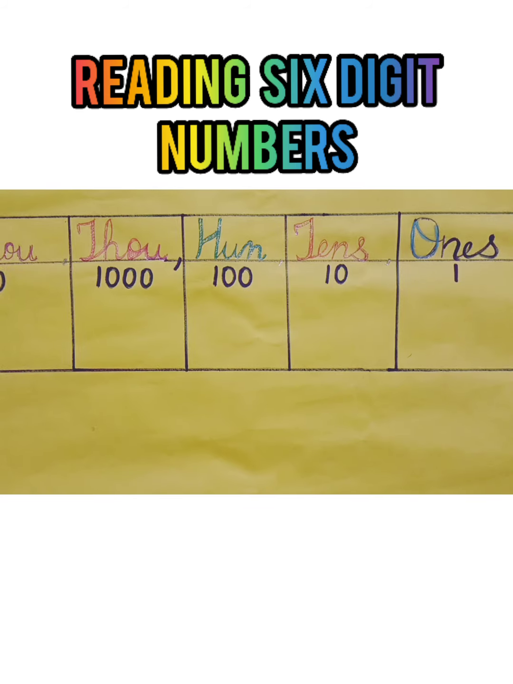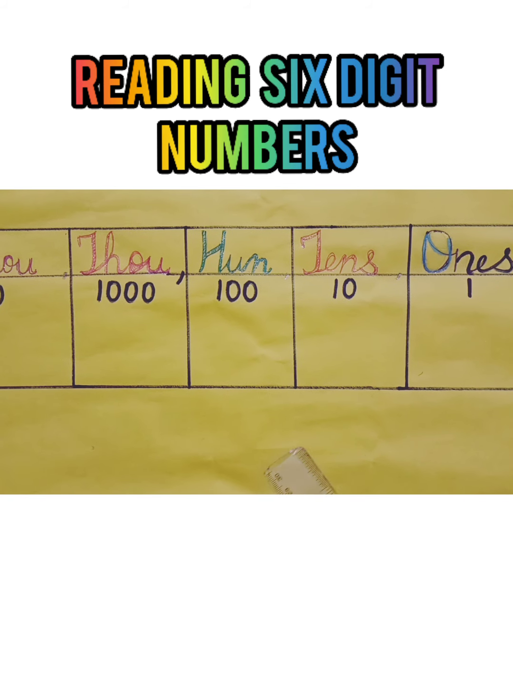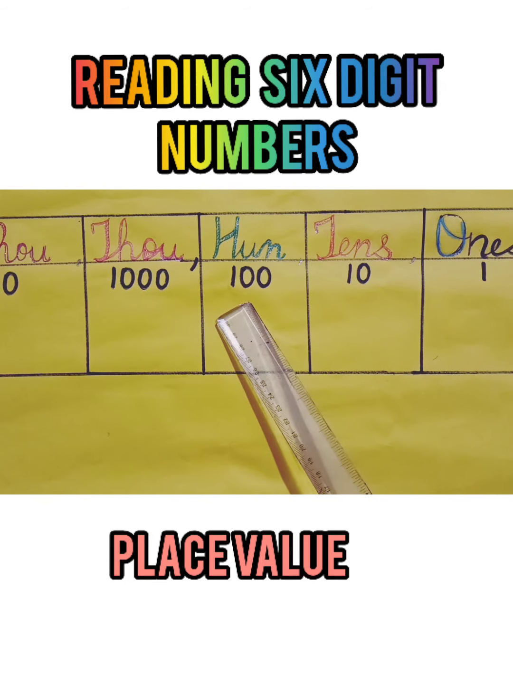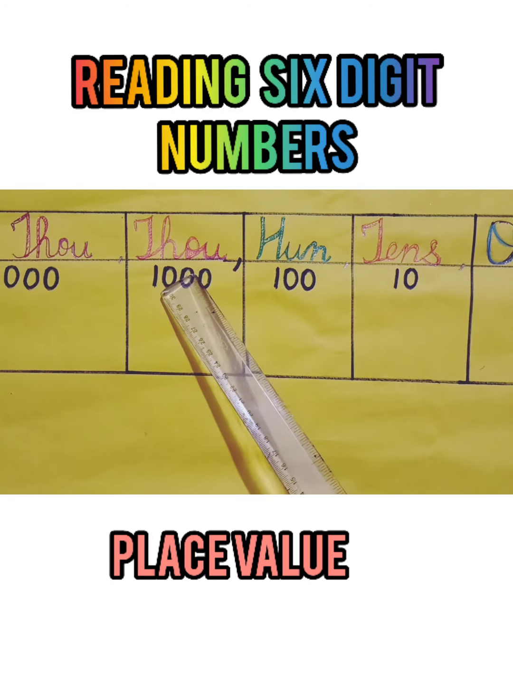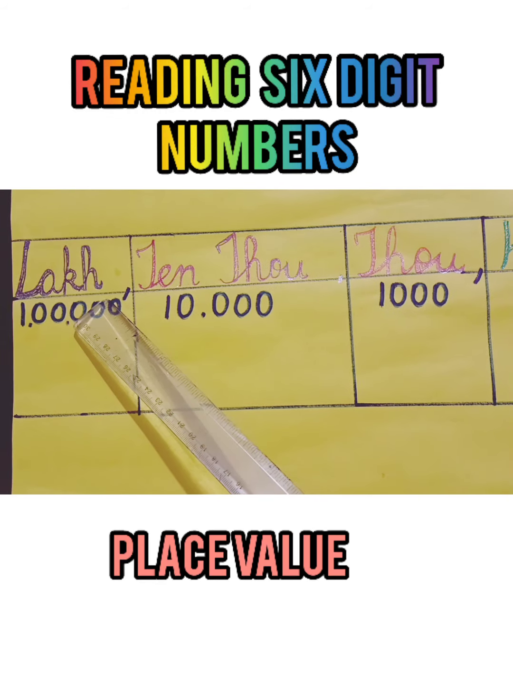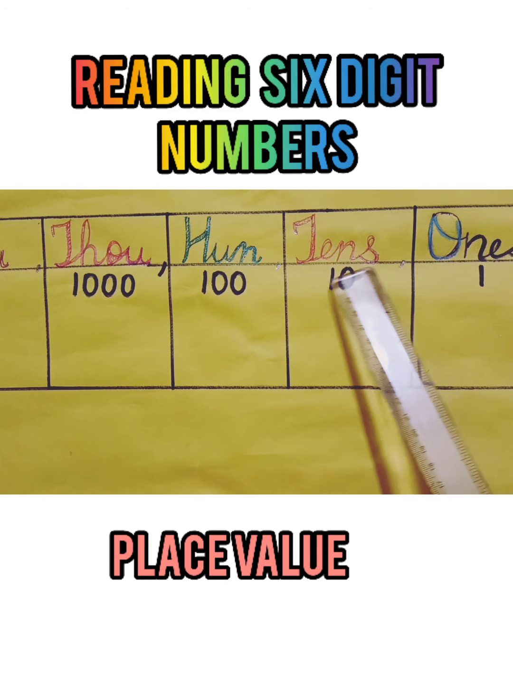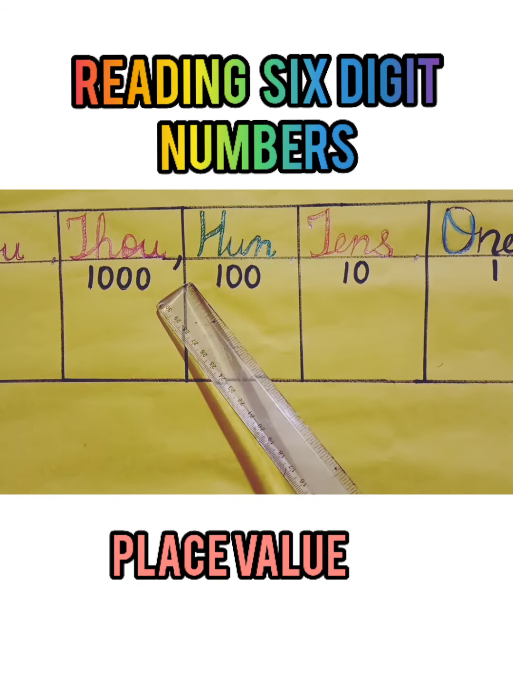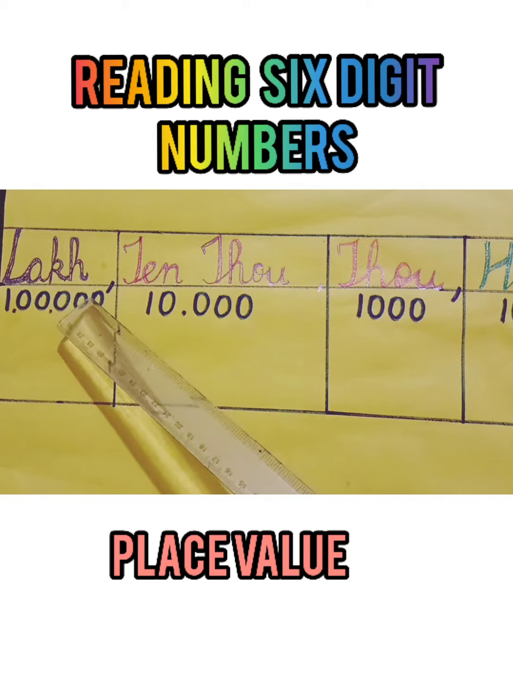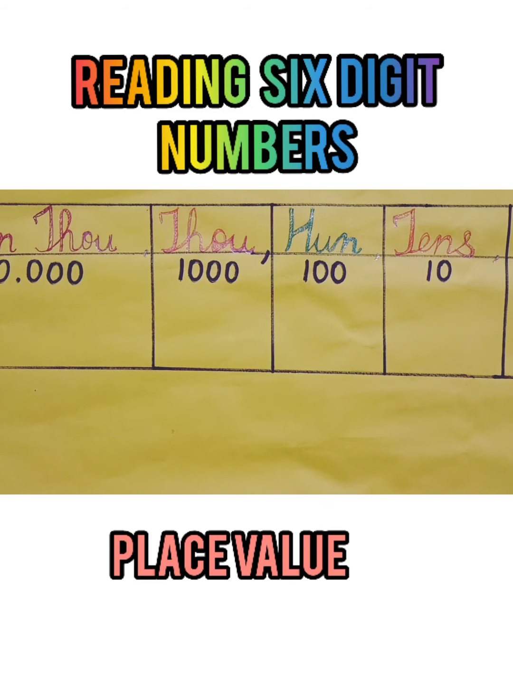6-digit numbers. When you are reading the number, first you have to say the place value of that number, that is ones, tens, hundred, then you have to say comma, thousand, 10,000, comma and lakh. Again I am saying ones, tens, hundred, comma, thousand, 10,000, comma and lakh. When you say like this, it becomes easy for you to read the number. So let's begin.